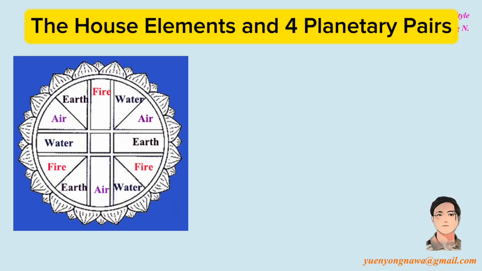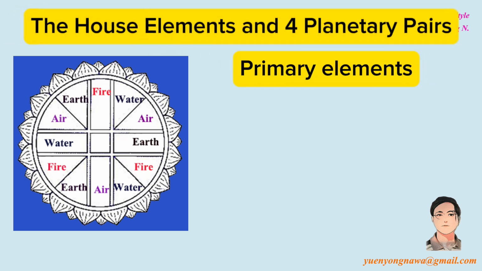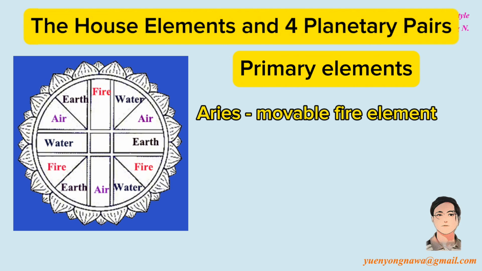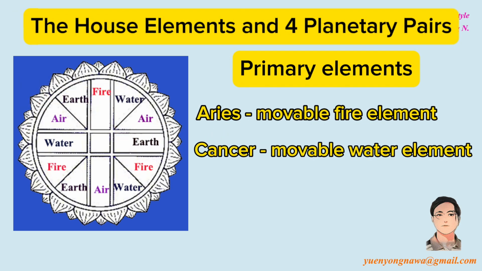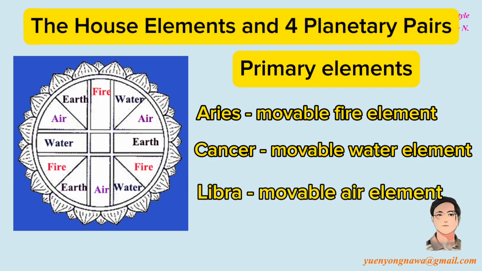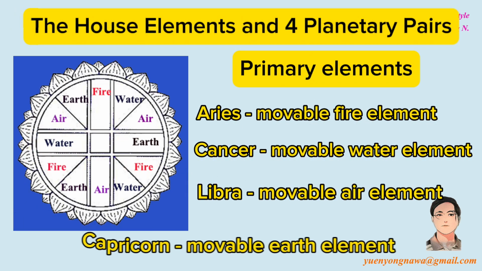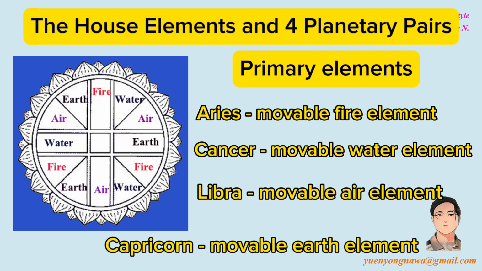In this chapter, there will be an explanation of the house elements and 4 planetary pairs, as follows. Every house has its own element. The elements are used in combination with the meanings of the planets. The planetary power of a planet also depends on the element. For example, a fire element planet in a water element house is considered very weak in terms of planetary power.